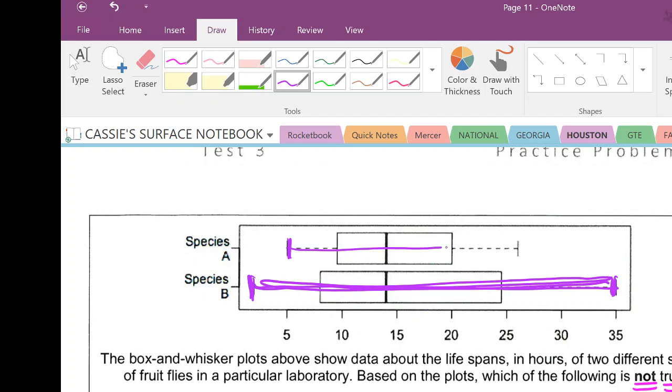A, however, is a tighter, more compact range, which means that if you randomly selected one, it's more likely to be accurately predicted by A than B. So that's a yes, that's true.